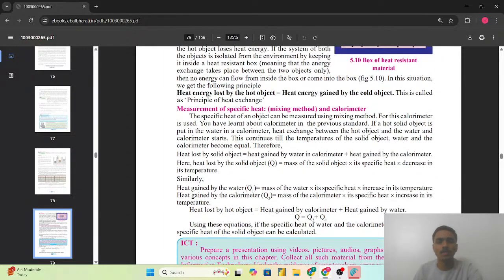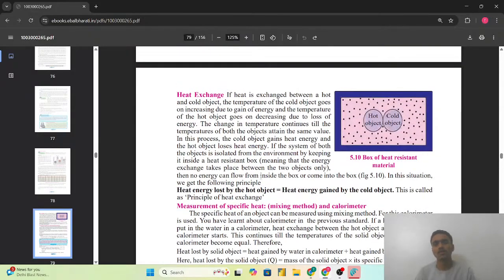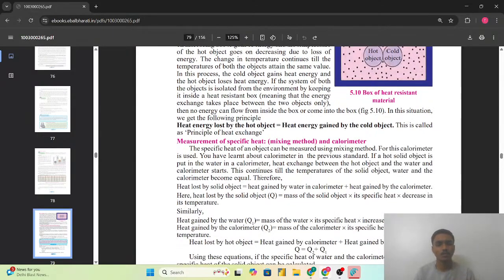So simple, हमें measurement करना है specific heat capacity of that solid object, which we are not knowing, कि उसकी specific heat capacity कितनी है. That is the amount of the heat which can be gained by that particular object.